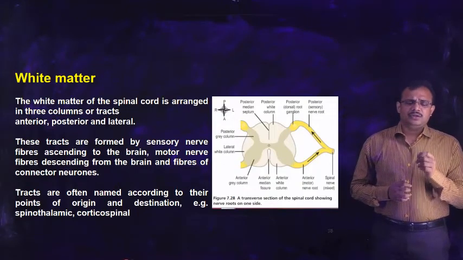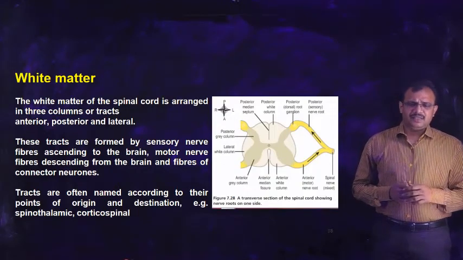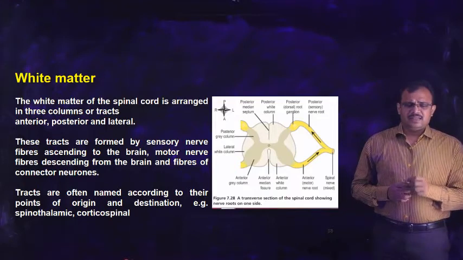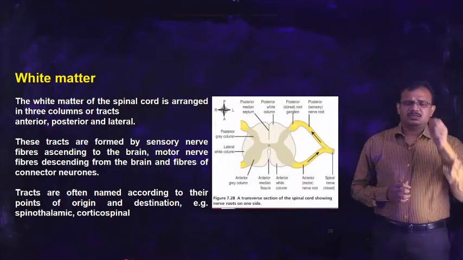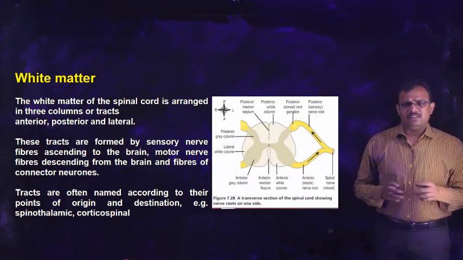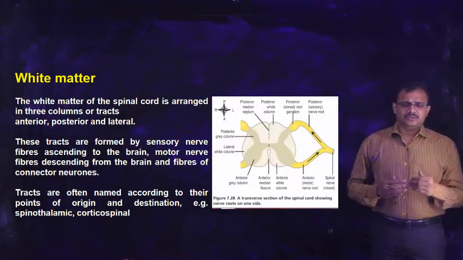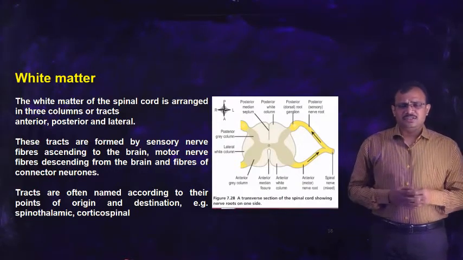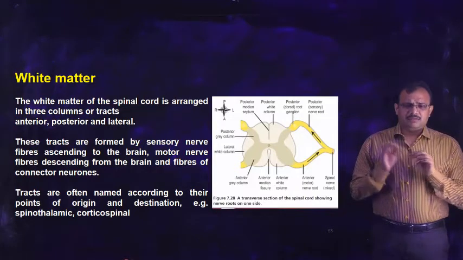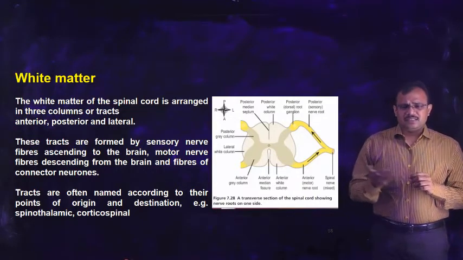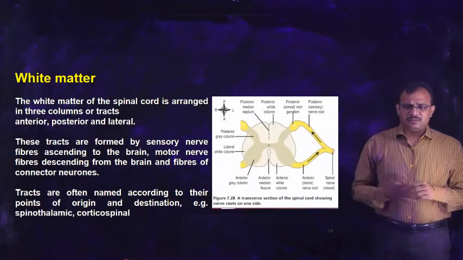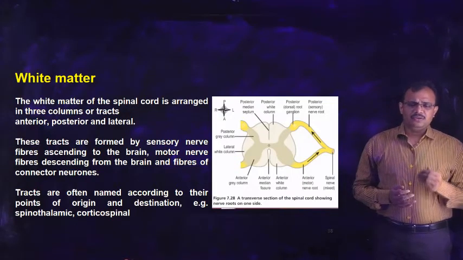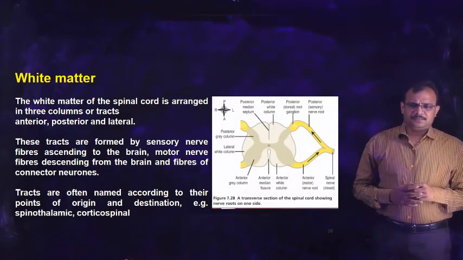Whereas corticospinal tract means this nerve tract is from the cortex to the spinal cord. In this way, based upon the source and the destination, these nerve tracts are classified as different tracts, such as spinothalamic or corticospinal.